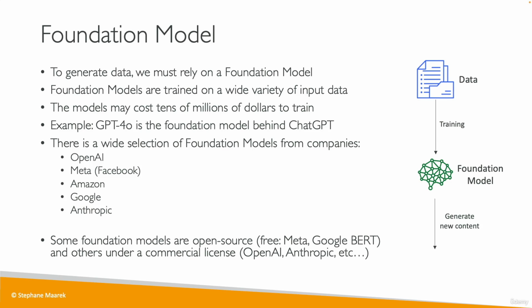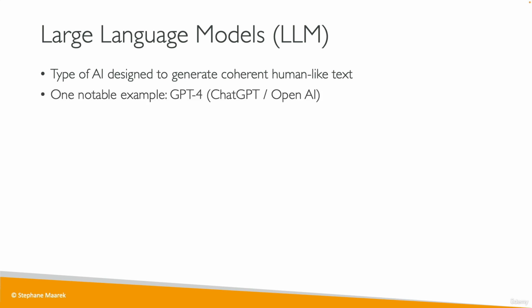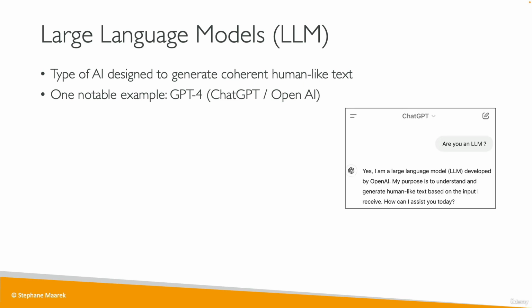So next, after the foundation model, we have the large language models, or LLMs. So LLMs are a type of AI that is relying again on a foundation model, but designed to generate coherent human-like text. So you've been exposed to LLMs a lot before. One of these is ChatGPT, with the GPT-4 type of foundation model, an LLM from the company OpenAI. So I went to ChatGPT and I asked it, are you an LLM? And it replied, yes, I am a large language model developed by OpenAI, and I can understand and generate human-like text based on the input I receive.